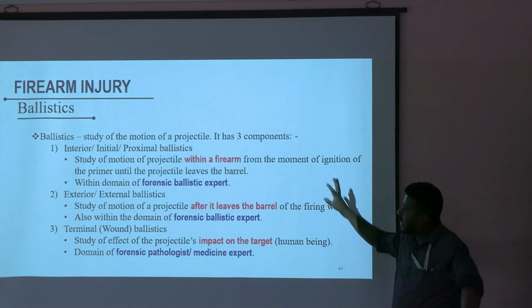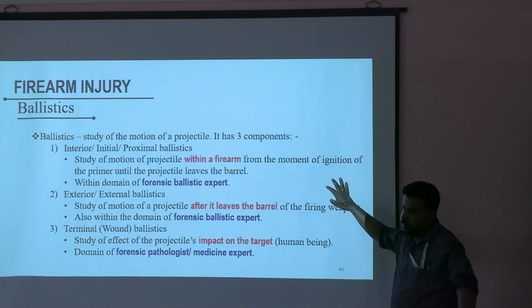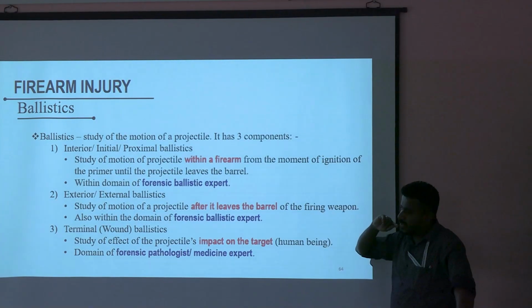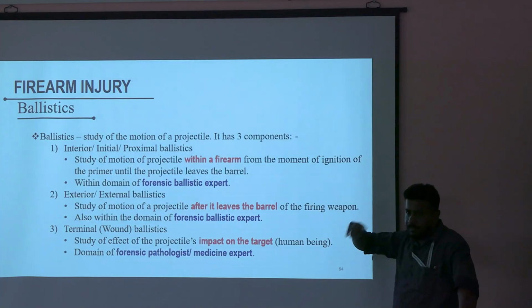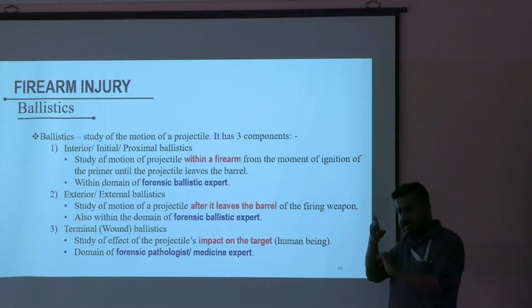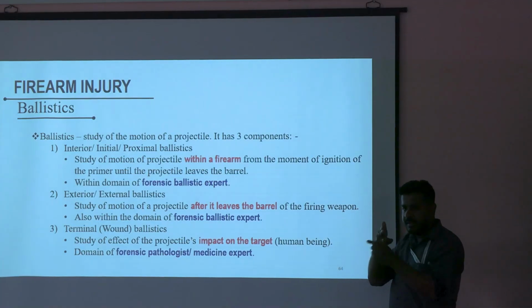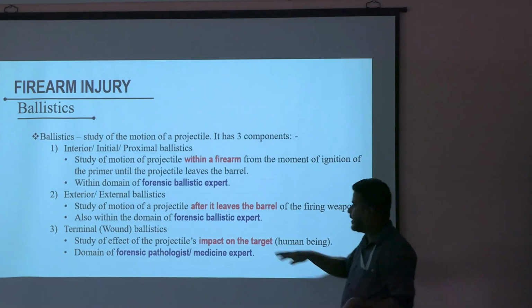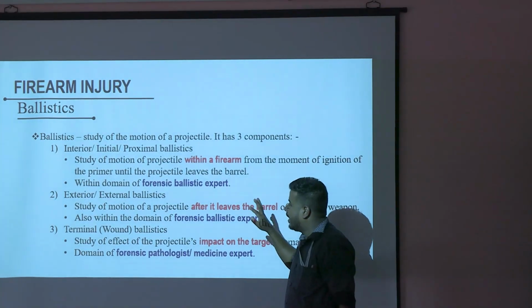Inside the gun, that is interior or proximal ballistics. Okay? After coming out of the barrel, in the air. I am shooting you. So whatever is happening in the gun, that is interior. After it comes out, before striking you, the different changes happening in the air, that is exterior or external.